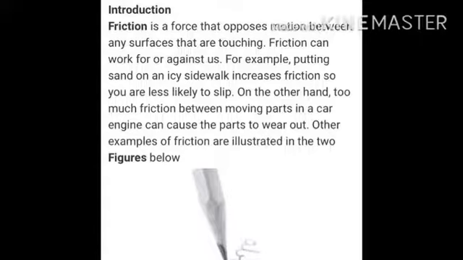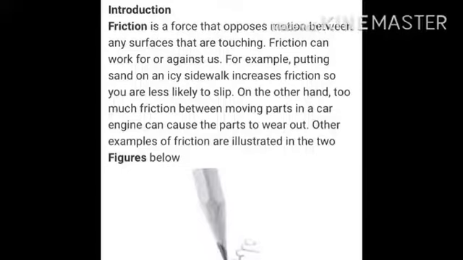Now the force of friction may be defined as the force acting along the two surfaces in contact which opposes the motion of one body over the other. It is called the force of friction, commonly called friction. Friction always opposes the relative motion between two bodies in contact, irrespective of the direction of the motion.